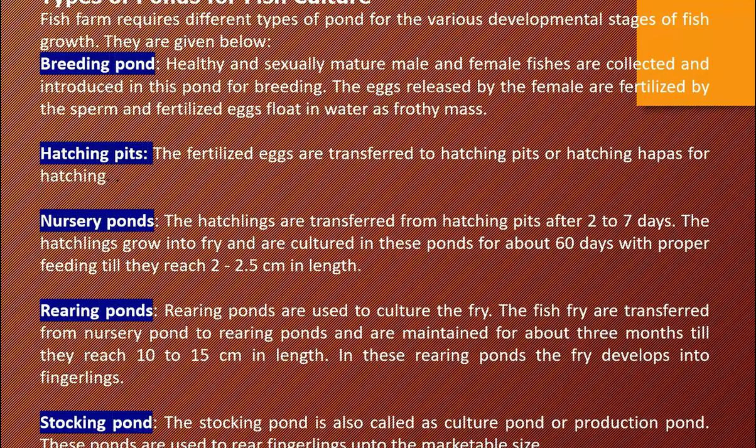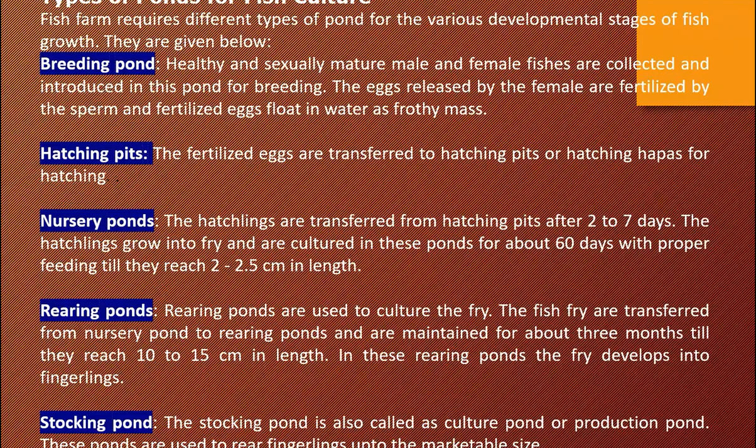Okay, and then the nursery pond. In nursery pond, after 2 to 7 days the hatchlings grow into fry and are cultured here for 60 days with proper feeding. Till when? Till it grows up to 2 to 3 cm in length.